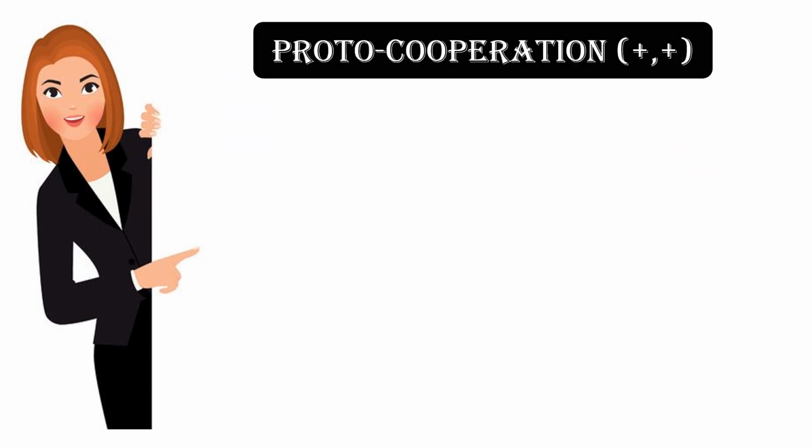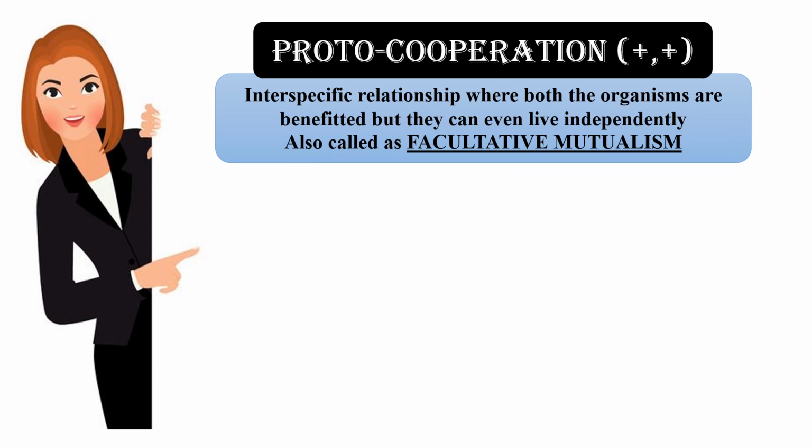The third type of positive interaction is proto-cooperation. It is a kind of interspecific relationship where both the organisms are benefited, but they can even live independently. This is also called facultative mutualism or temporary mutualism. We have already seen in case of mutualism that the organisms which are benefited by the association cannot live independently. But in case of proto-cooperation, those organisms can live independently, and that is the major difference.